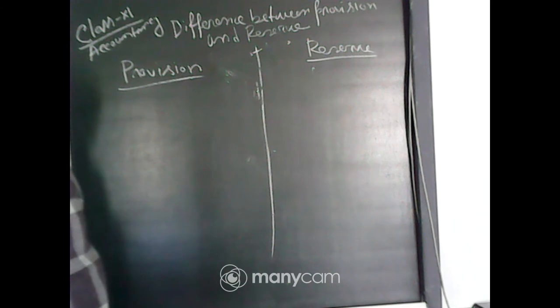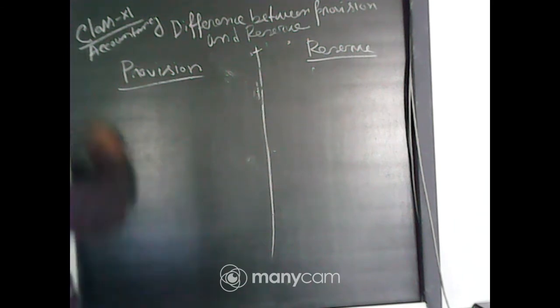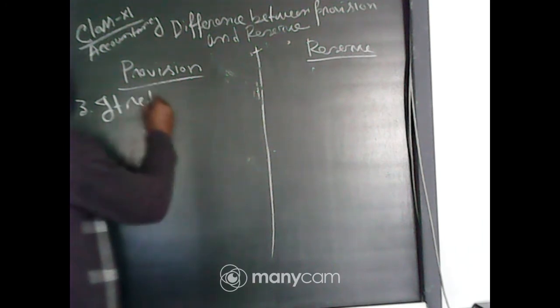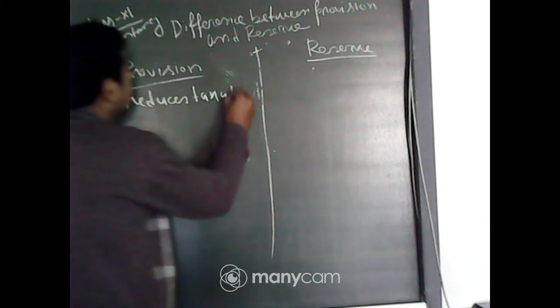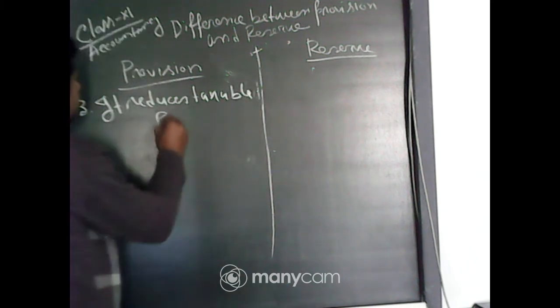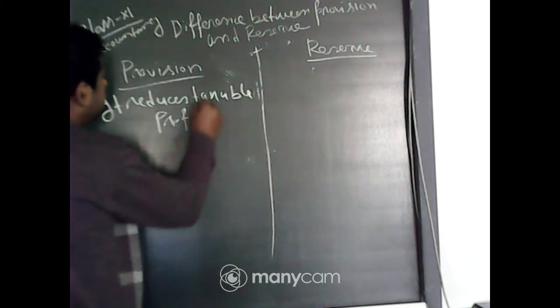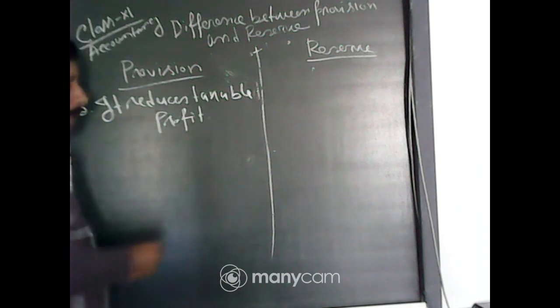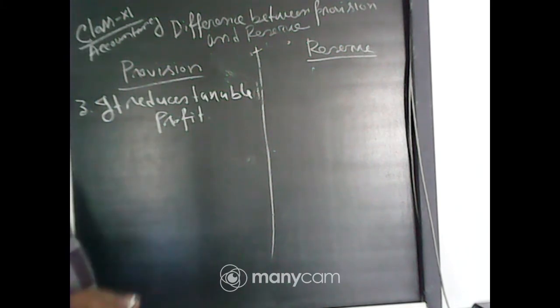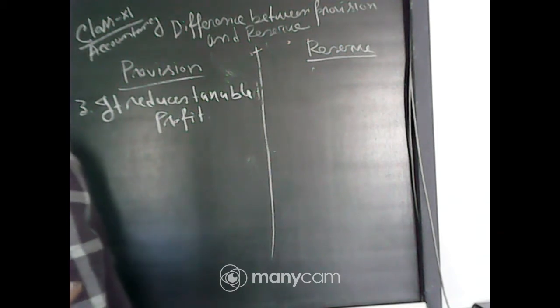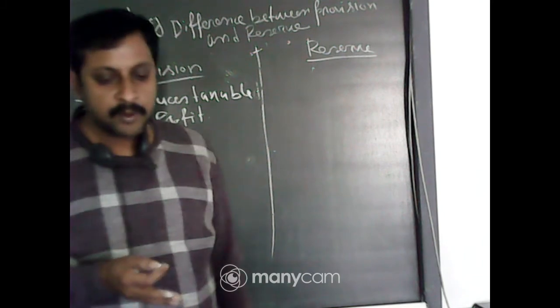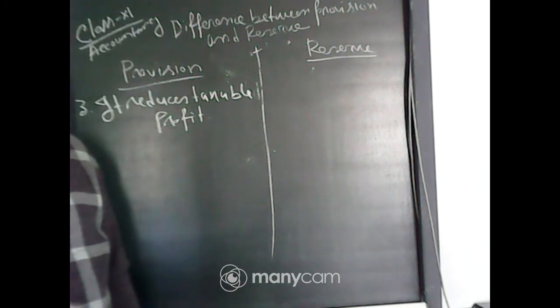It reduces taxable profit. You are now doing the final accounts. Under final accounts there is a profit and loss account and balance sheet. Every time there is a provision, you charge the provision to the debit side of the profit and loss account, and that reduces the profit.